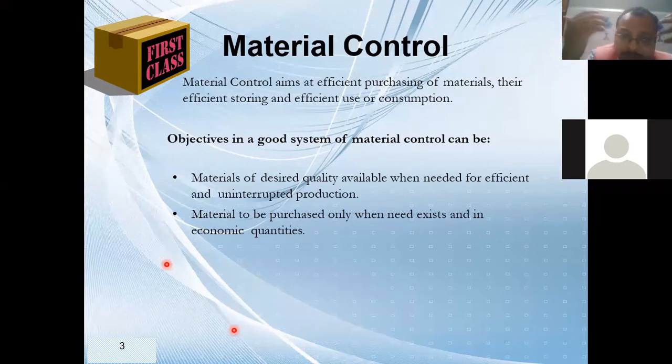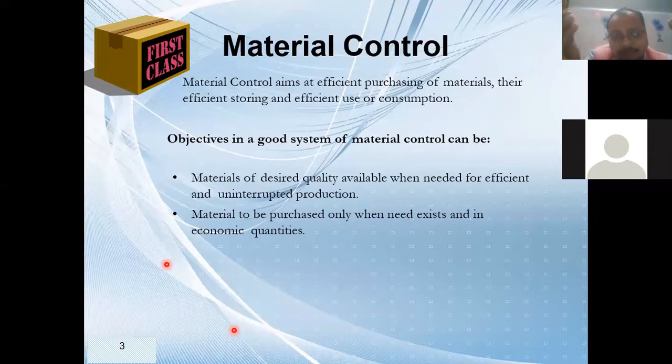The quantity should not be very large or very small. It should be economic quantity. Economic quantity means the quantity which has a balance between your handling cost, your carrying cost, and your ordering cost. Now, this term we'll discuss in the next few slides. Don't worry. It is just to understand economic quantity is going to help me out.